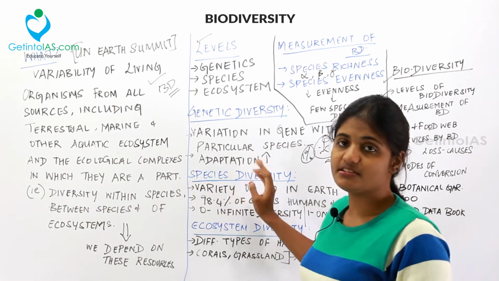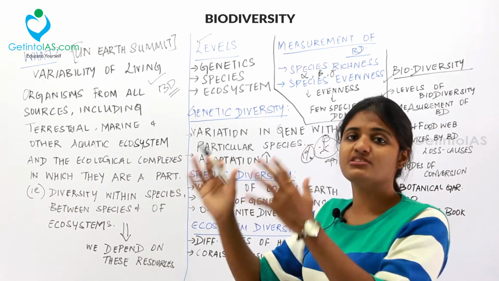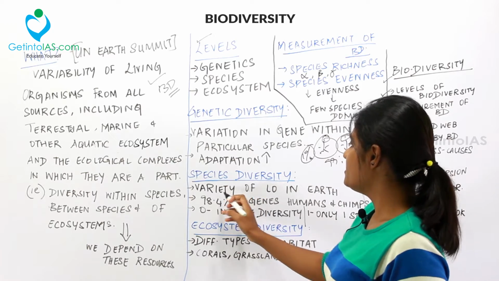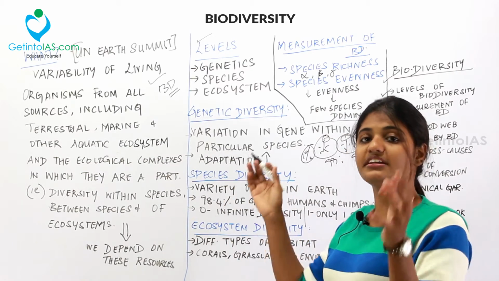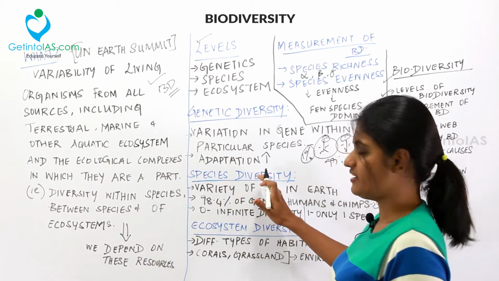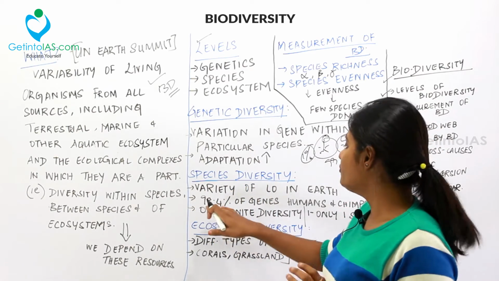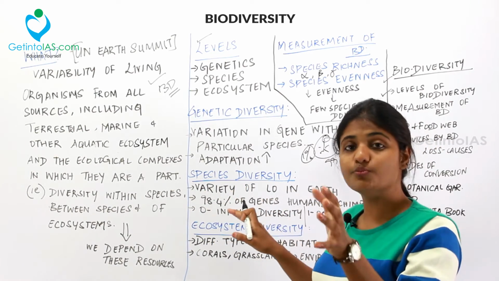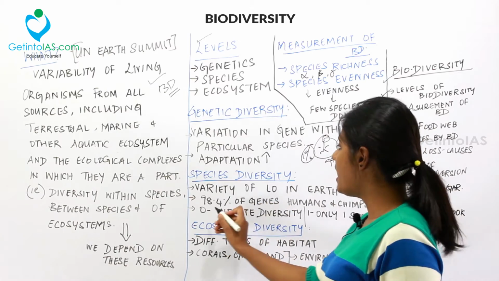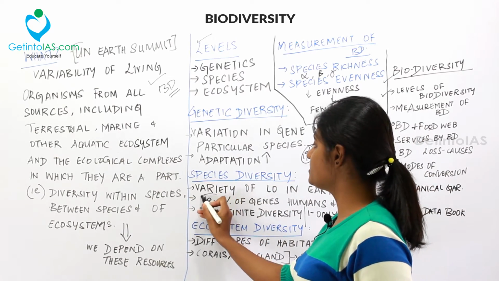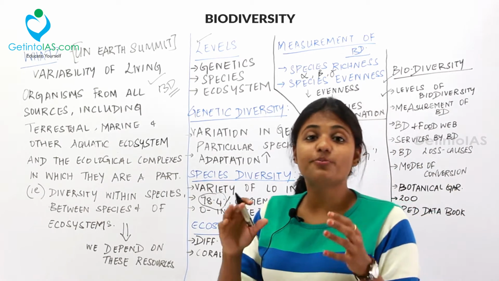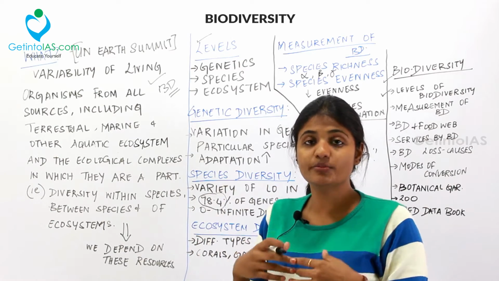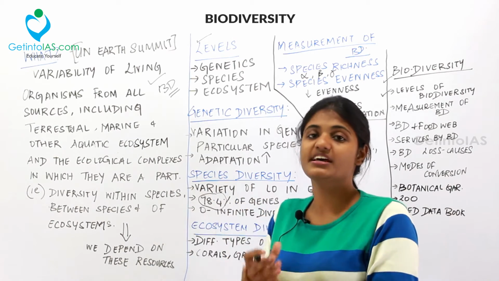Next one is the species diversity. You should take different kinds of species. For example, the variety of living organisms on Earth is called species diversity. If you compare humans with chimpanzees, there is overlap: 98.4% of our genes, that is human and chimpanzee genes, will be the same.